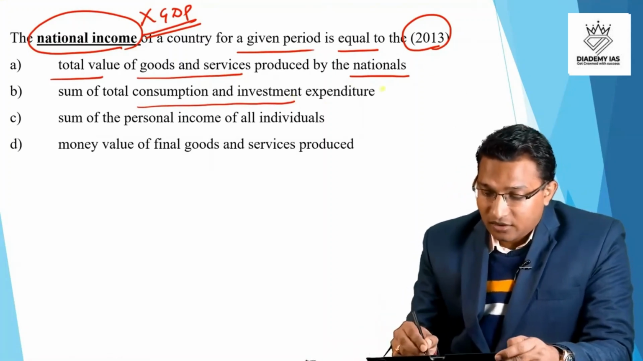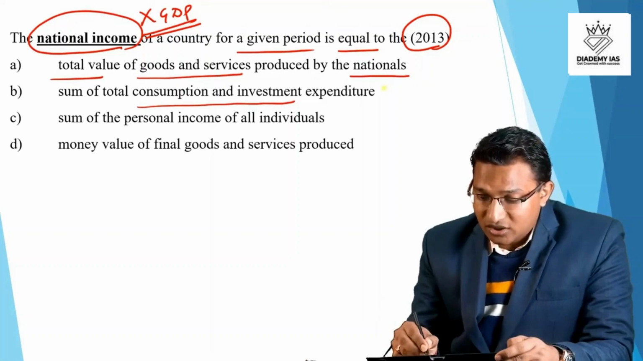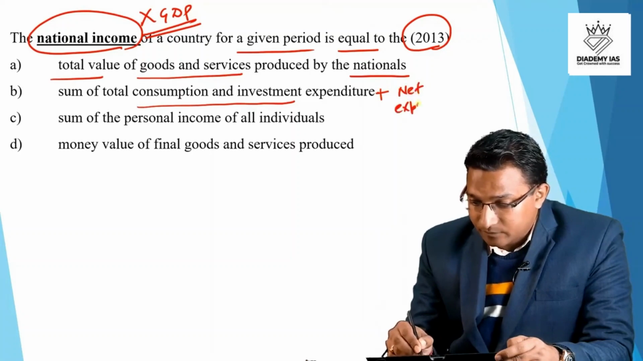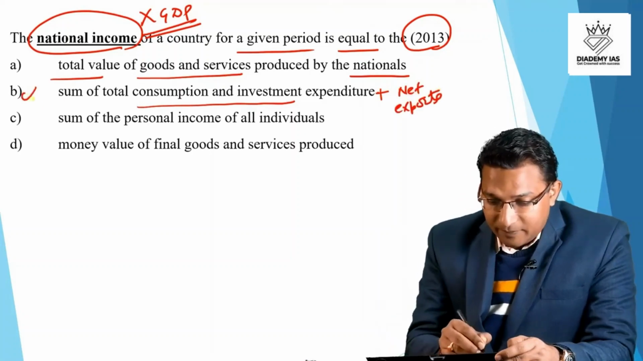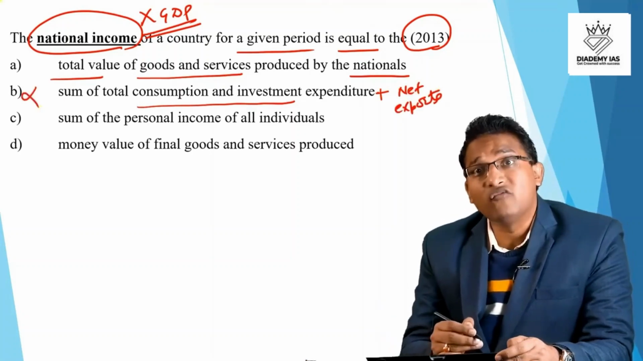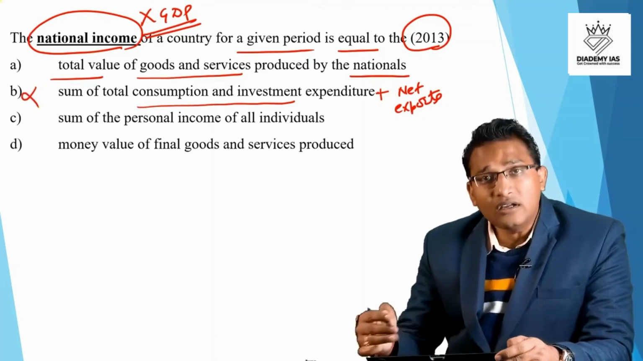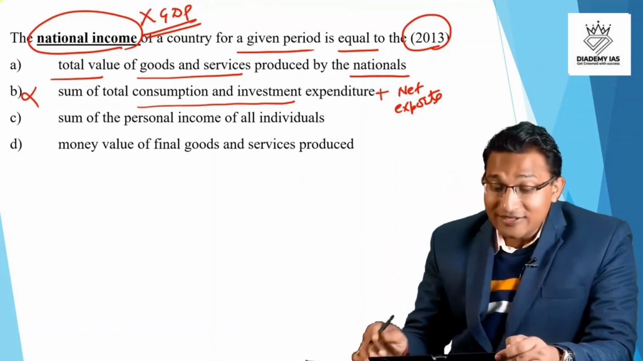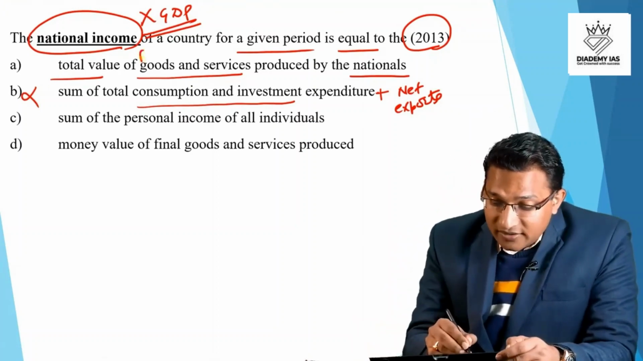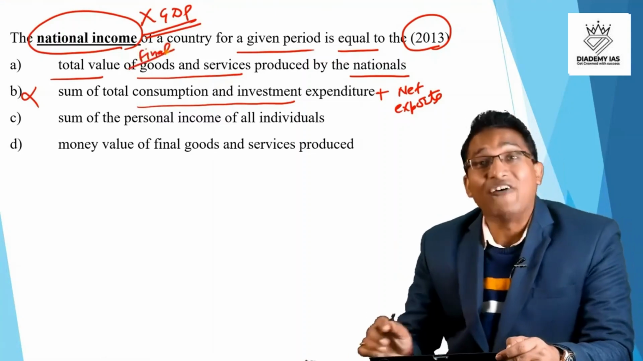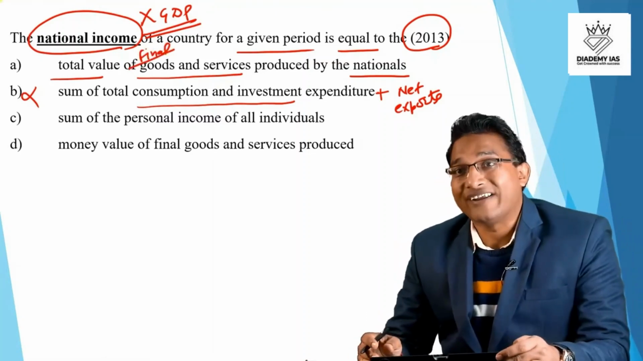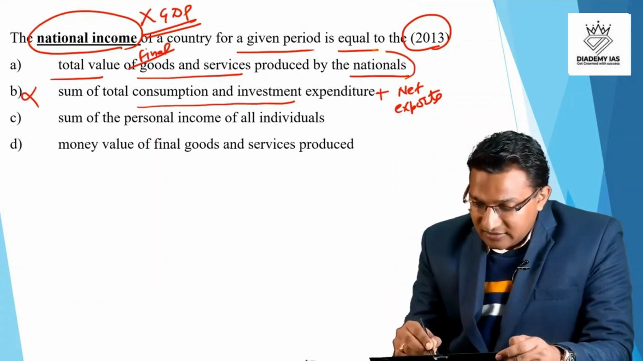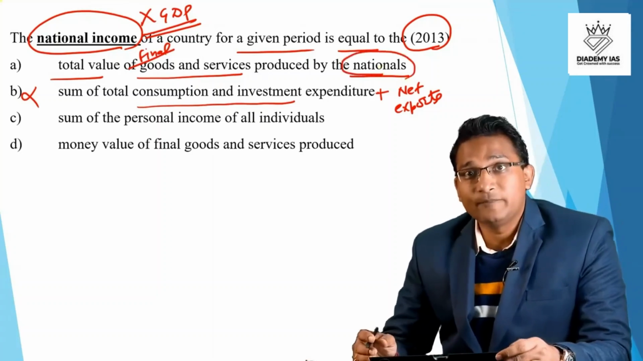However, this consumption and investment expenditure, it also needs to add the net exports, right? So this is incomplete, right? So option B is obviously wrong. Option A, there is a possibility that option A can be the answer. In this option A, what is not there is final goods. The word final is missing. If the word final was there, then we would have thought, because it is talking about the nationals, right?